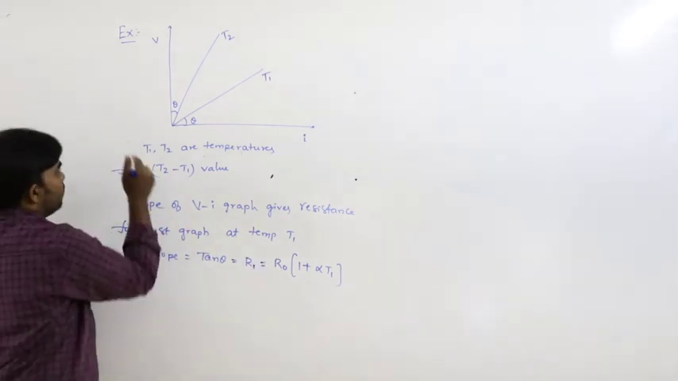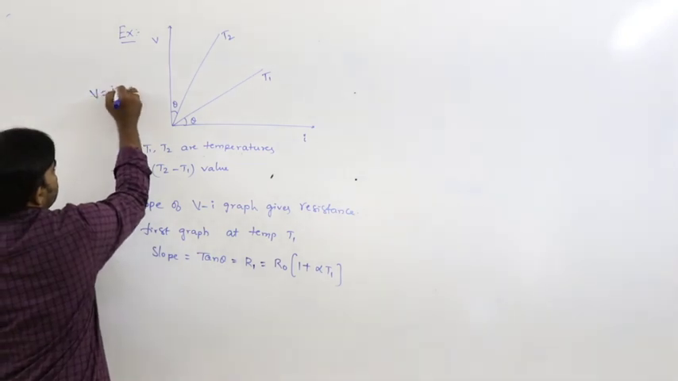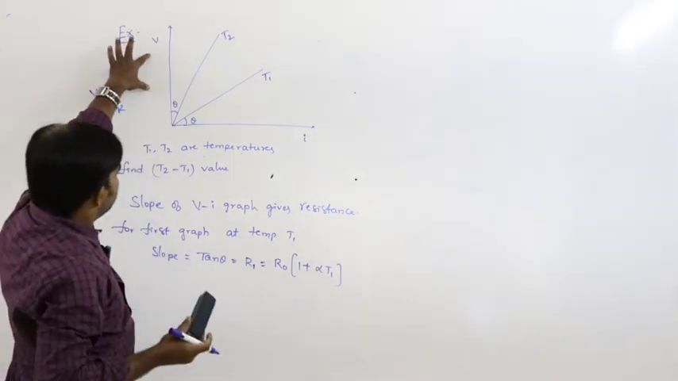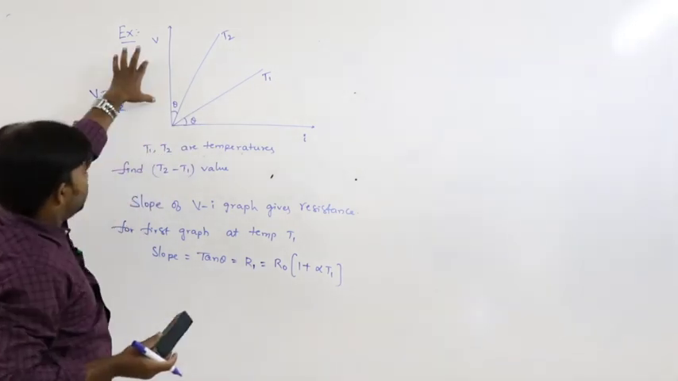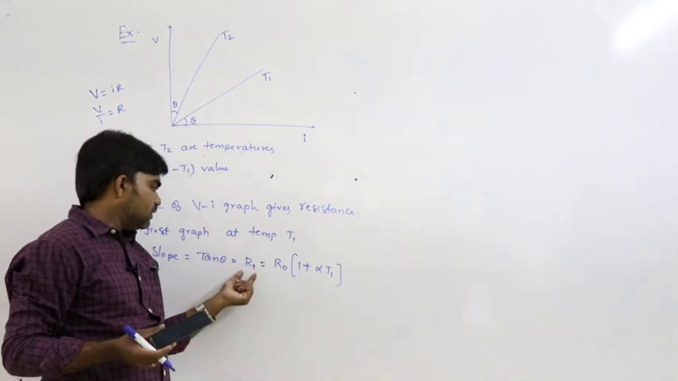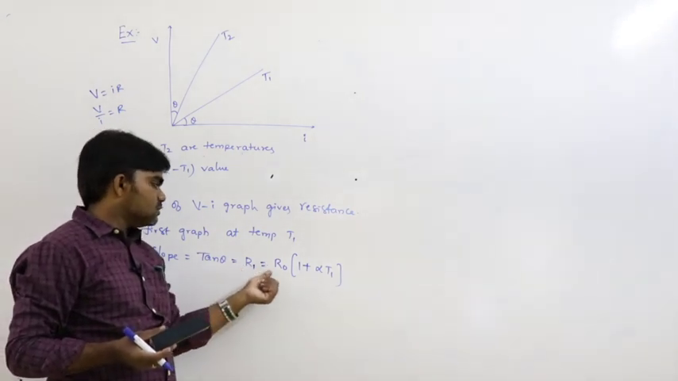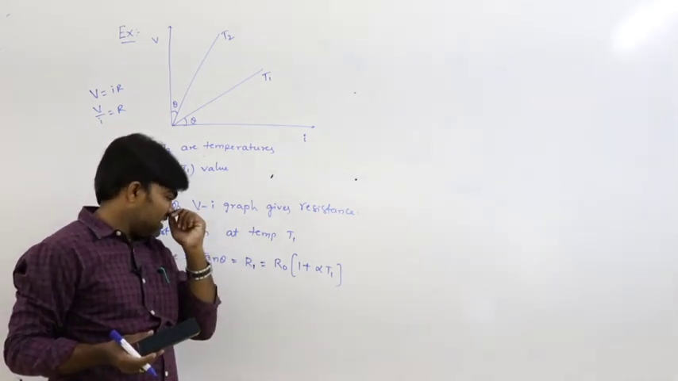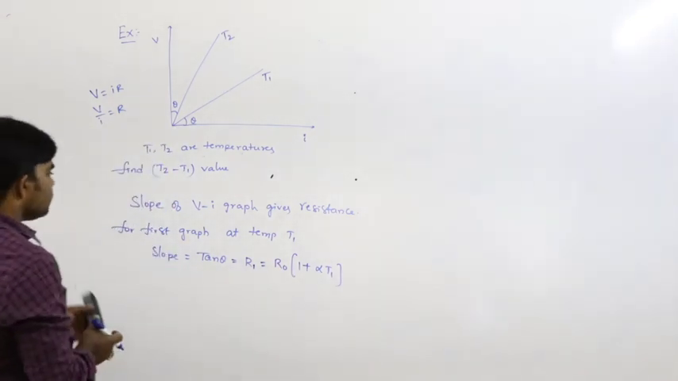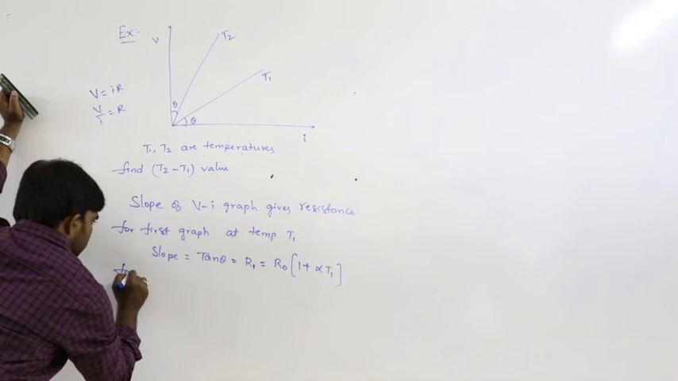So we know Ohm's law, V is equal to IR, V by I is equal to R. Here y component by x component, that is tan theta is equal to R1 is equal to R0 into 1 plus alpha T1.